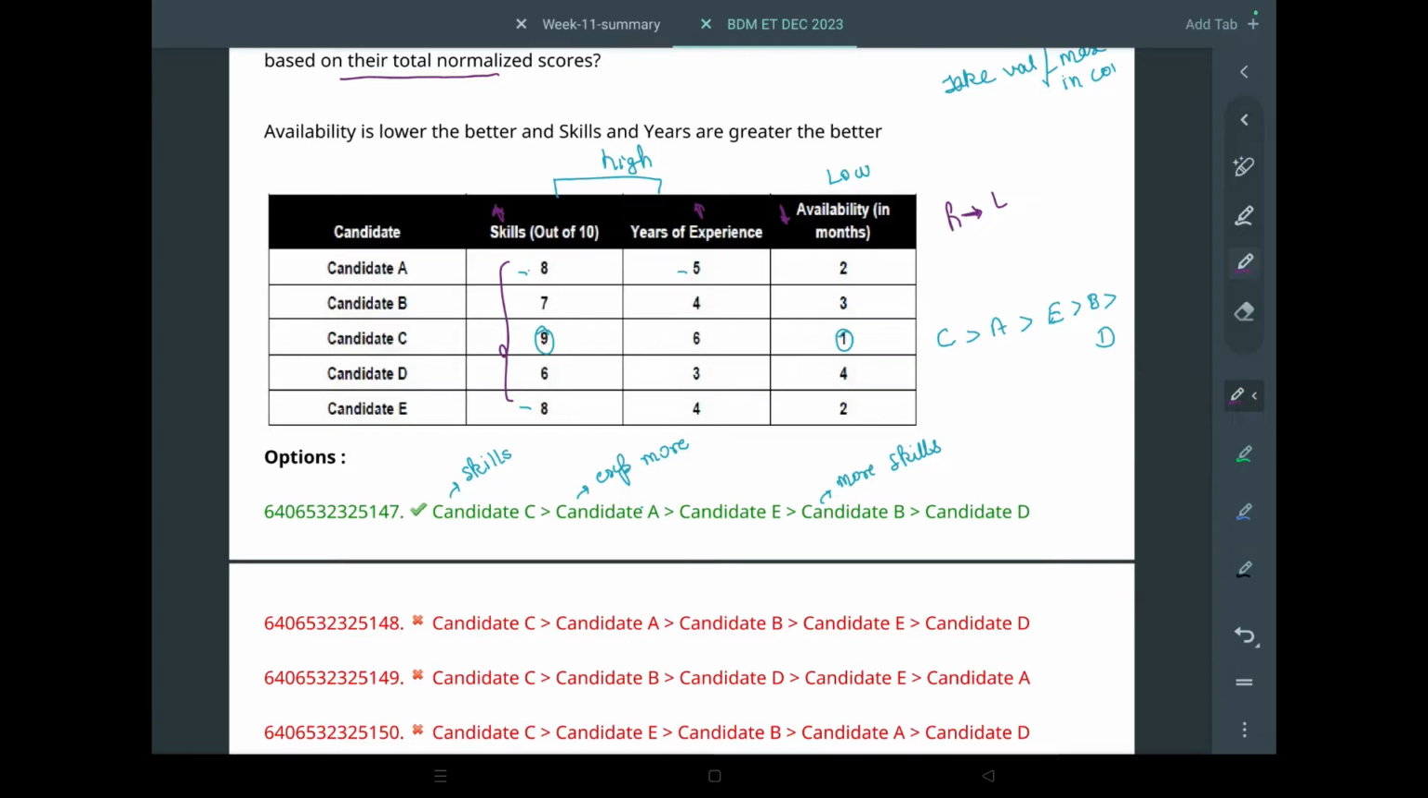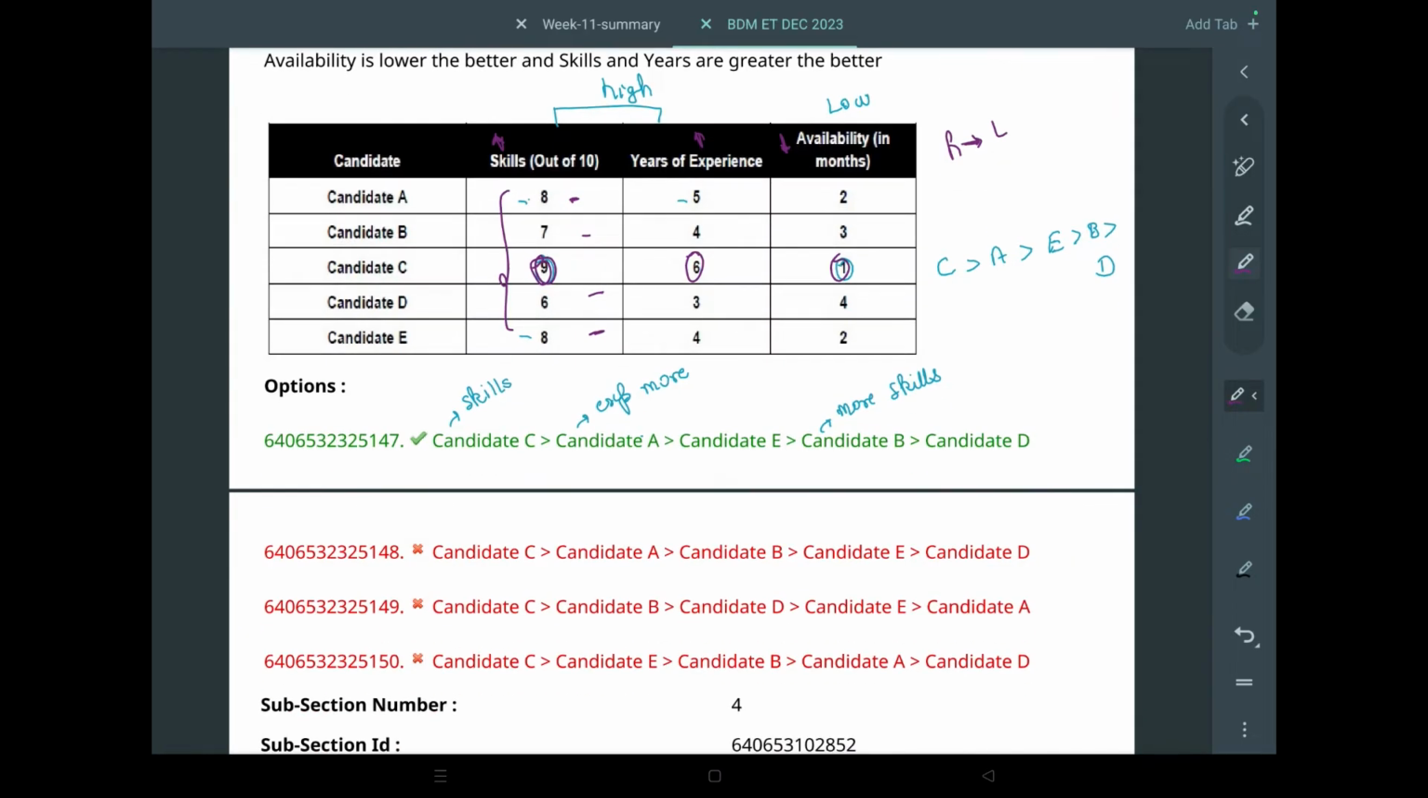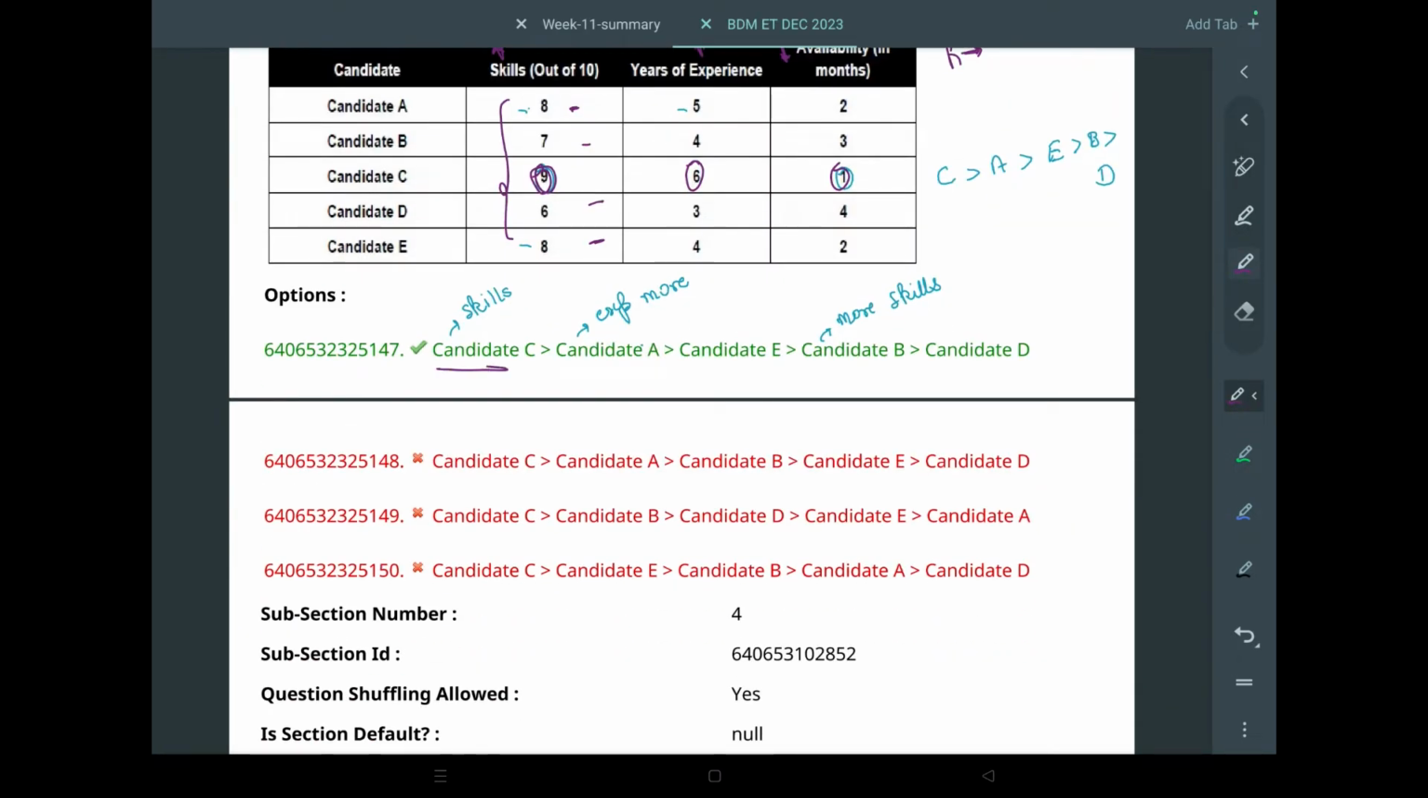First, we need the maximum amount of skills. So let's just see. C has the maximum number of skills, and nothing else comes really close to it. He has also the maximum experience. Even if candidate A and candidate E are close to him, they get beaten on all fronts, so that's why candidate C will be first.